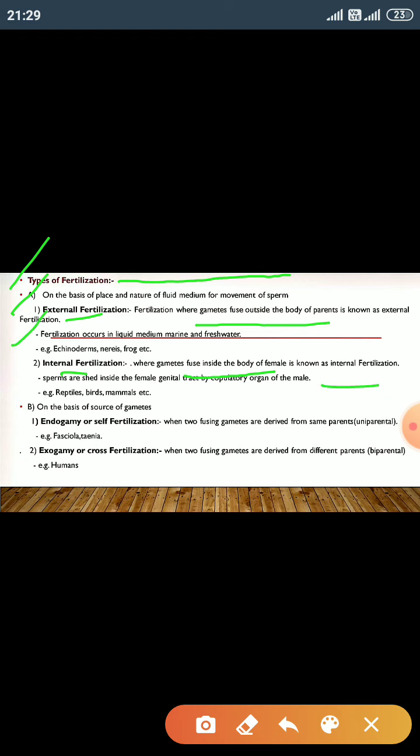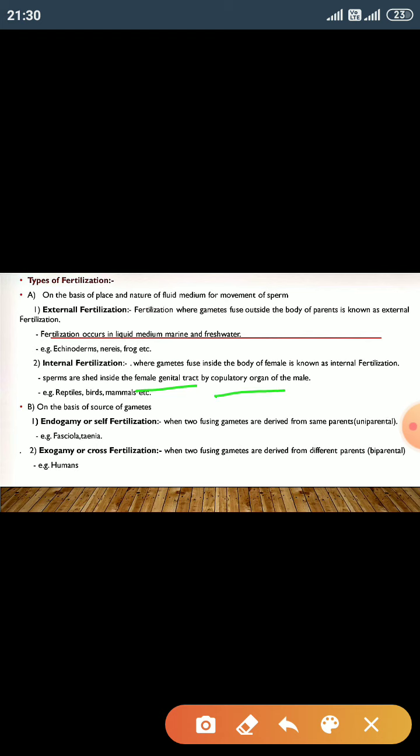In external fertilization, the external medium is liquid. It may be marine or fresh water, and the organisms that show external fertilization are echinoderms, nereis, and frogs. Internal fertilization occurs in the female genital tract, and the males ejaculate their sperms by their copulatory organs.